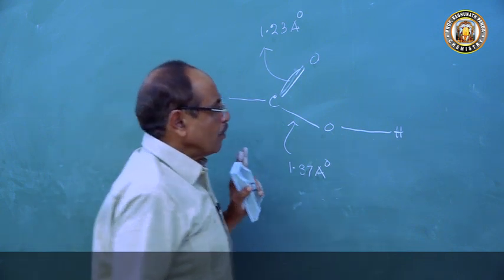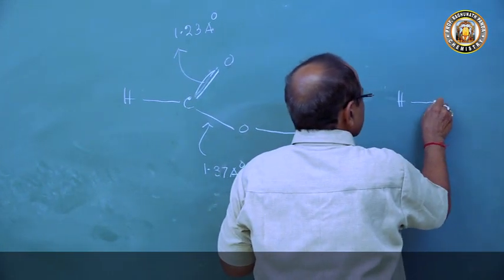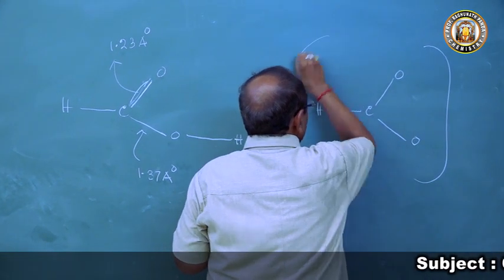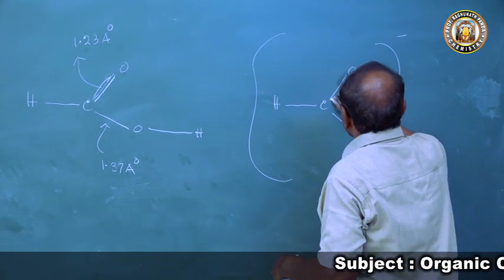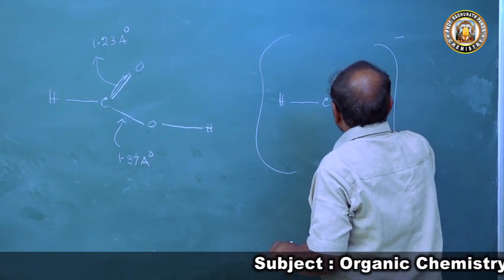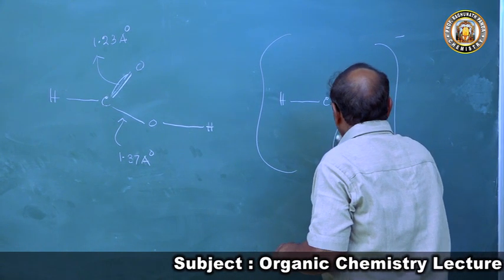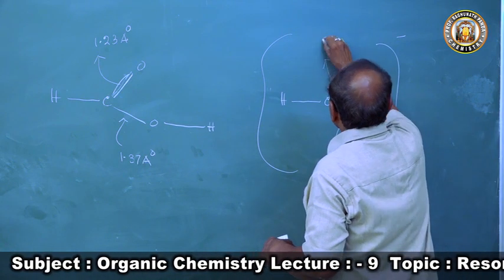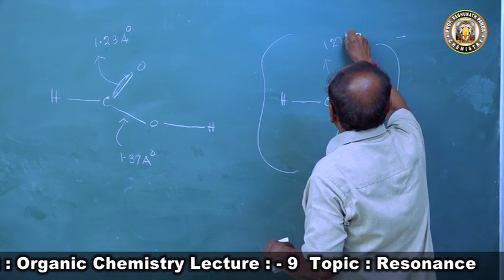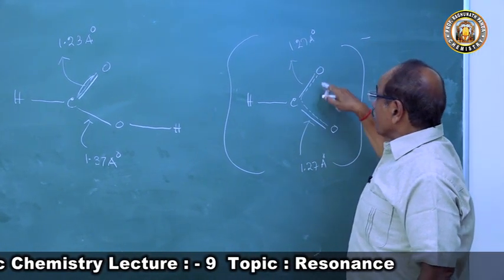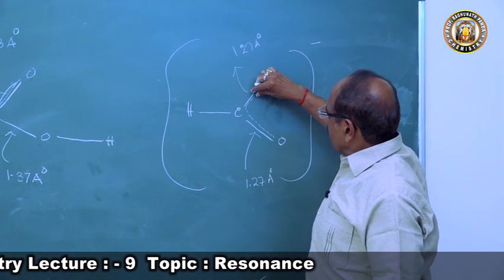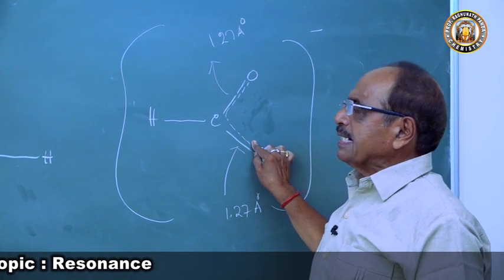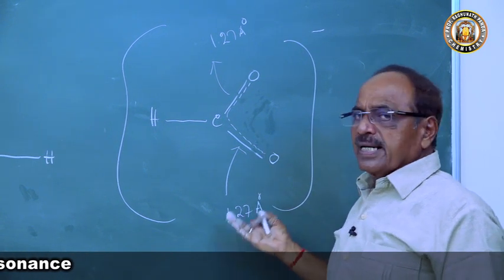The moment you come to the formate ion, HCOO minus, what is happening here? There is delocalization taking place. Both bond lengths are 1.27 angstrom. So because of delocalization, this bond is not a single bond or a double bond, but it is intermediate between a single bond and a double bond.